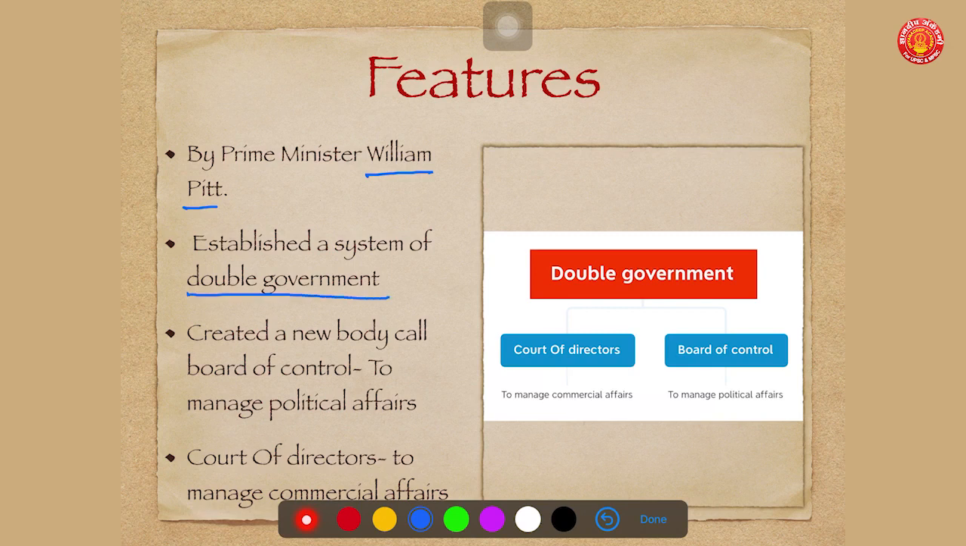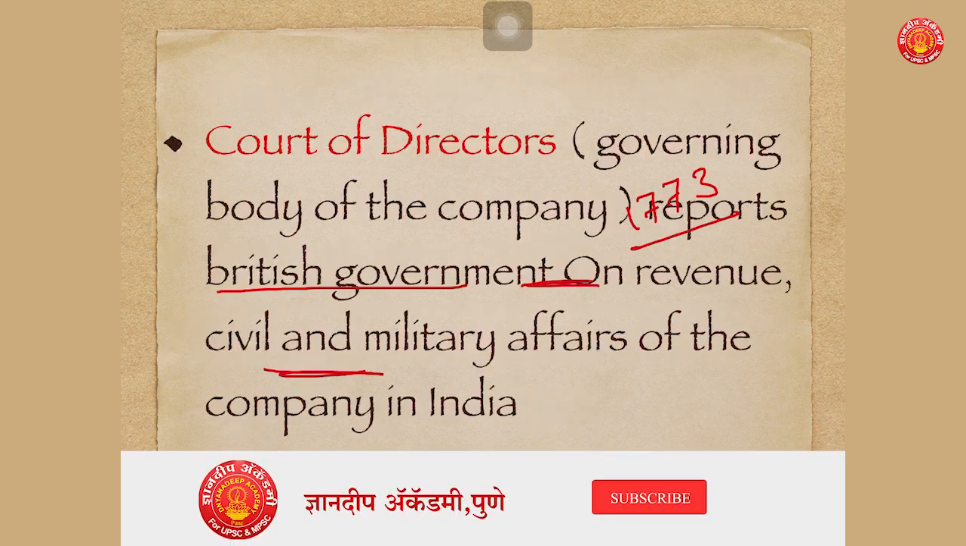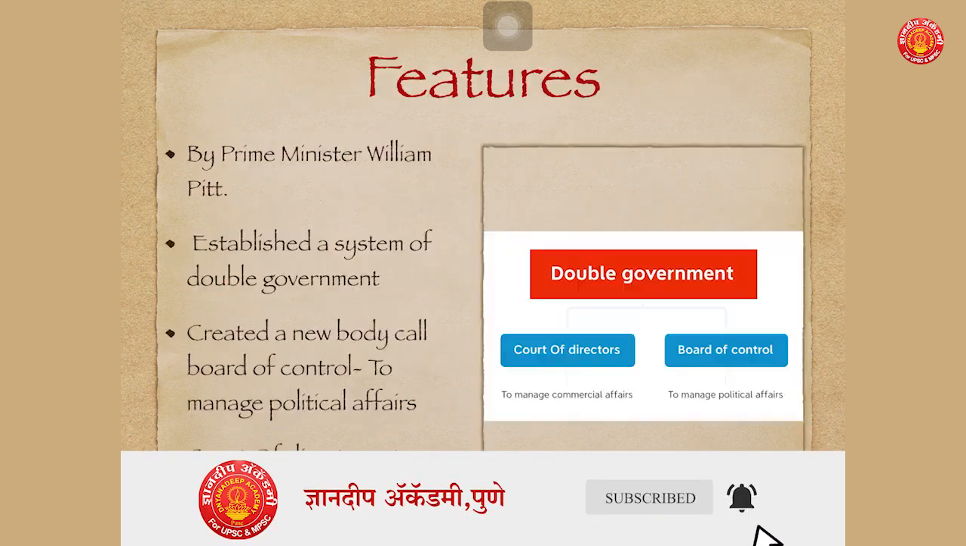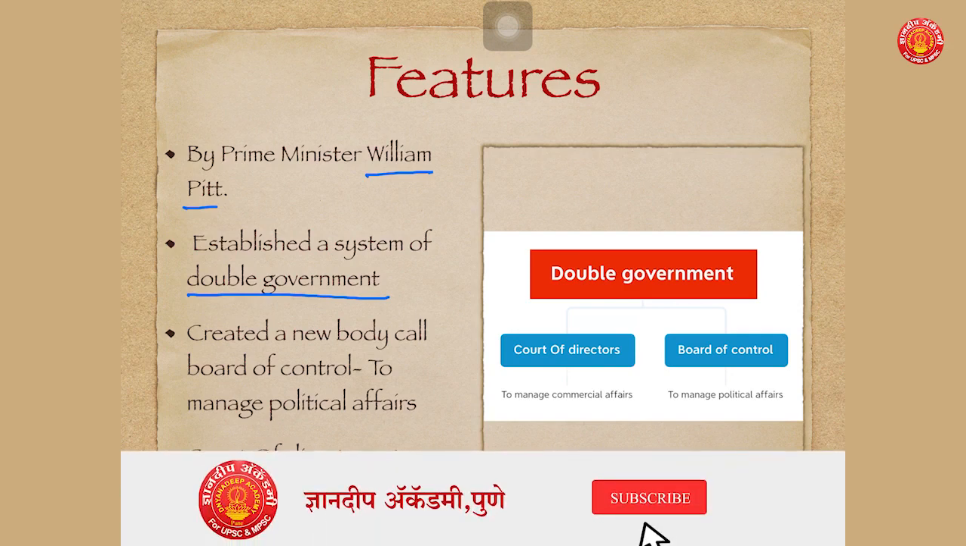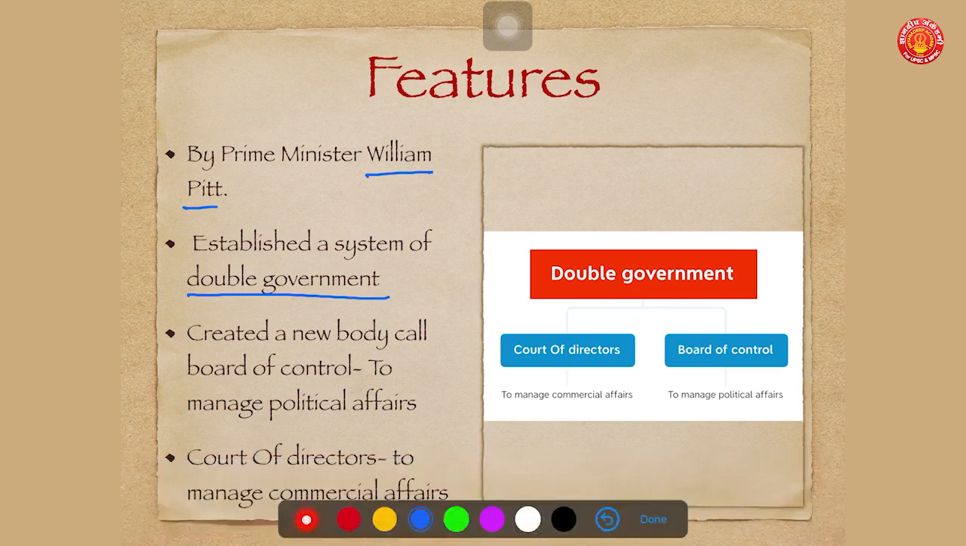Like we have seen, the Regulating Act of 1773 had the Court of Directors. Now, this particular Pitt's India Act created a system of double government. What was the meaning of double government? It means the Governor General of Bengal had two important machineries alongside him. One, the Court of Directors. Second, the Board of Control.